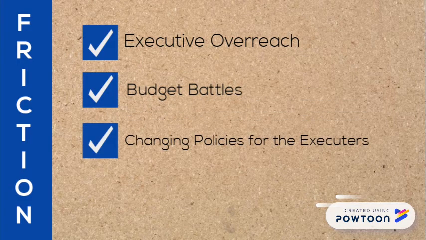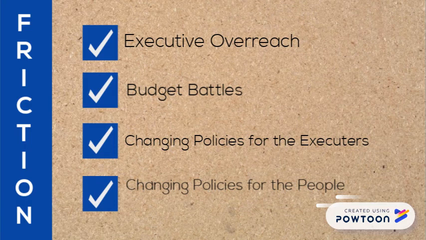You also have friction with the executors of the law, as policies may change or the programs may not be funded by Congress. And ultimately, the people of the United States may be frustrated with the policies changing and may not agree with the direction they're going. Keep these frictions in mind as we continue this course.